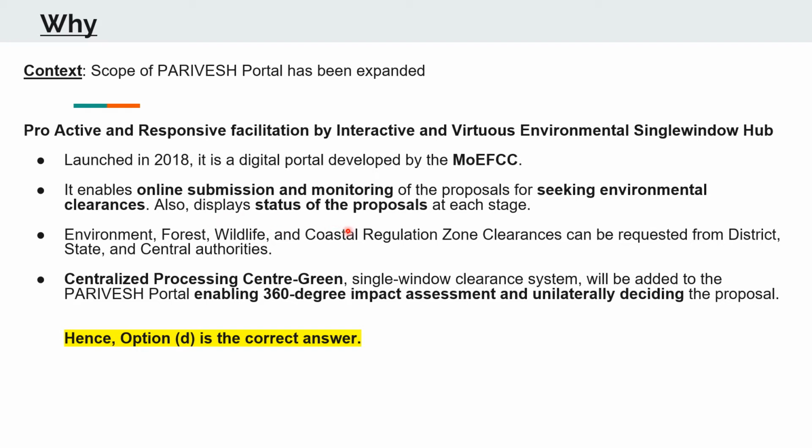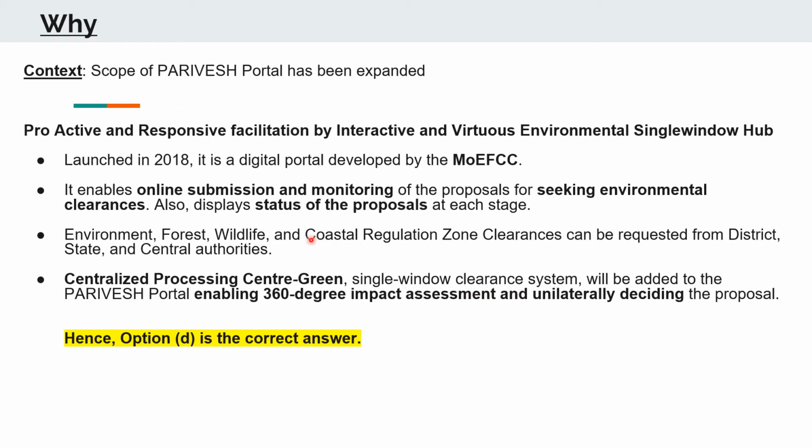Now this digital portal enables online submission and monitoring of the proposals for seeking environmental clearances. Also, it displays the current status of the proposal at each stage.